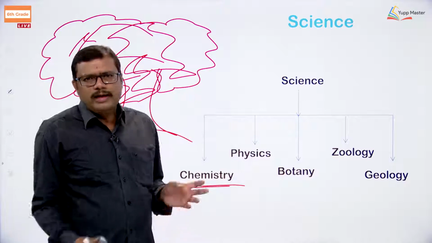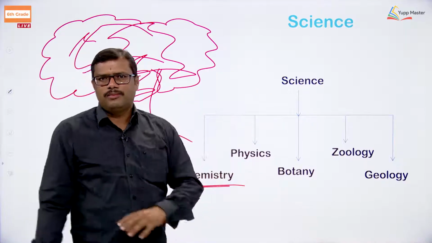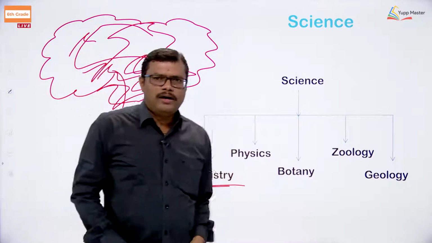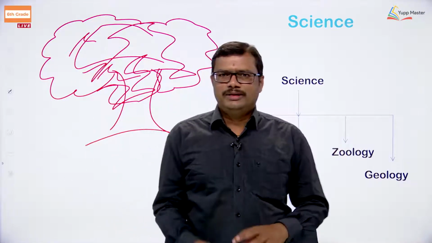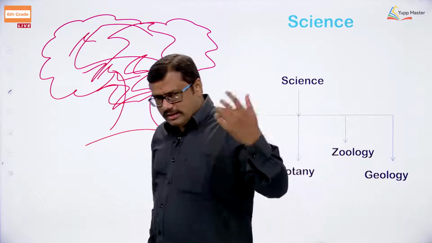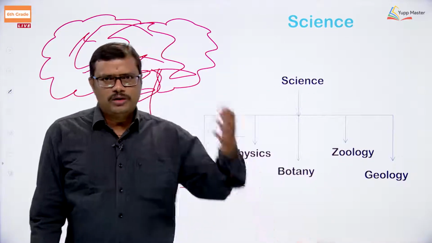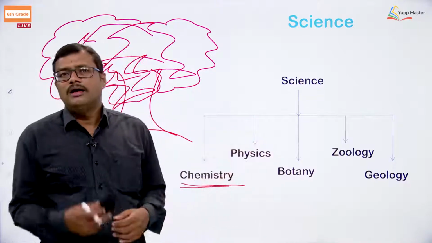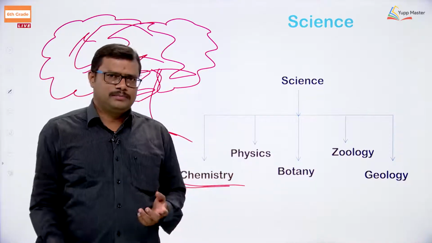If I want to learn only chemistry, I do not bother about physics and biology, no, it will not work. If I want to learn only biology, I do not bother about physics and chemistry, no, it does not work. You have to learn chemistry, physics, botany, zoology, as well as geology, etc. All the things are interrelated to one another.